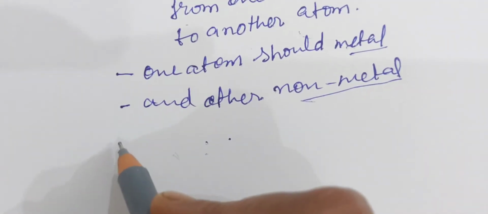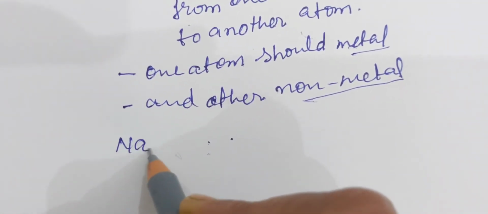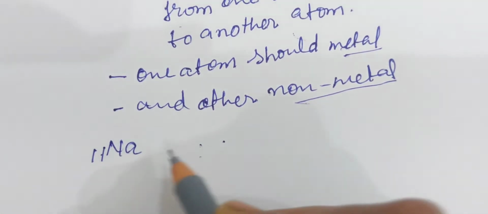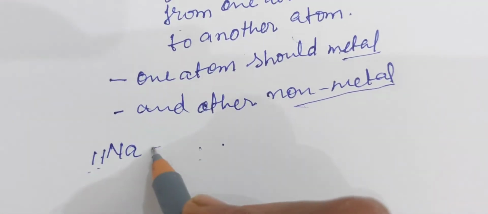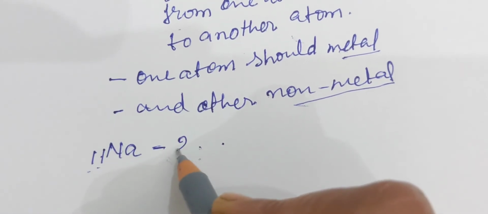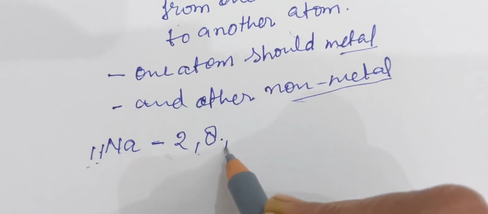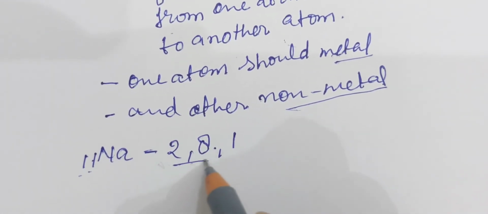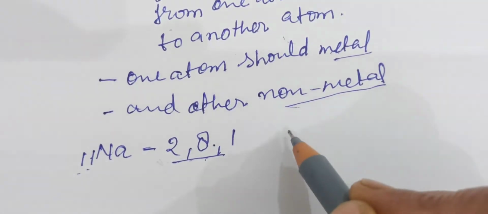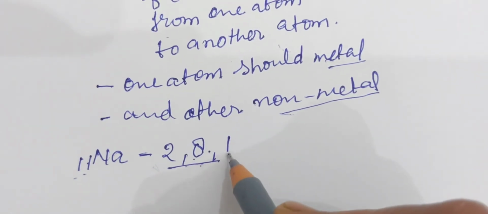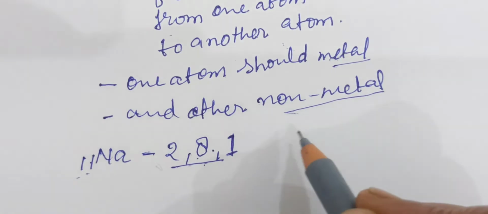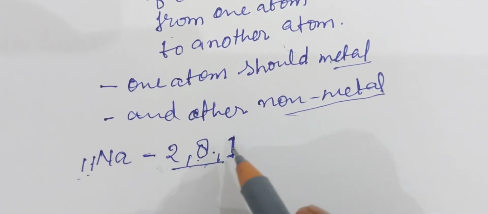For example, sodium is a metal which is in the first group in the periodic table. Its atomic number is 11 and its electronic configuration is 2, 8 and 1. To stabilize its electronic configuration, according to inert gas, it has the tendency to lose one electron, to give one electron to any other atom.